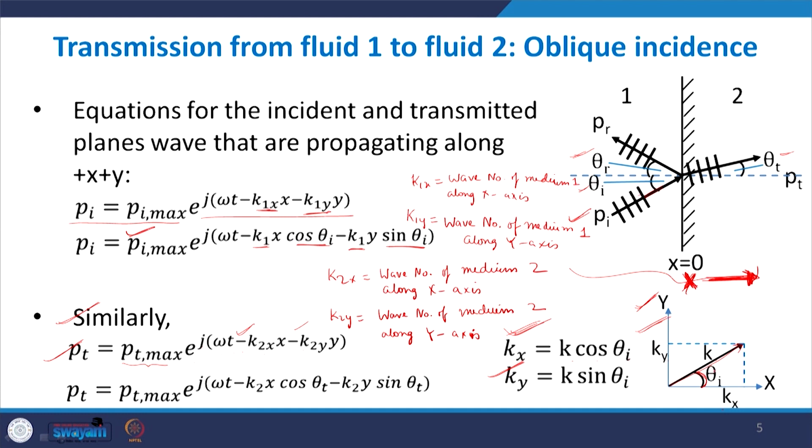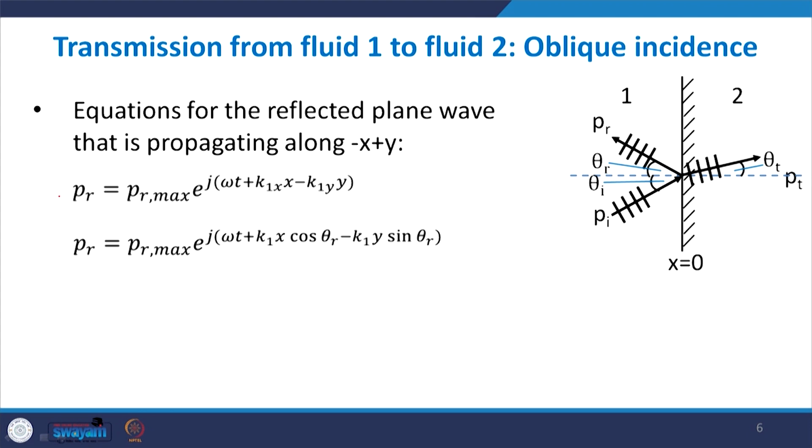So we can decompose it in the same way. k2x can then be replaced by the net equivalent propagation vector times cos theta t, and k2y can be replaced by the net equivalent propagation vector, that is k2, times sin theta t. This is the expression we get when we substitute in the same way. So we have the equations for Pi and Pt. Similarly, we can get the equation for the reflected wave.